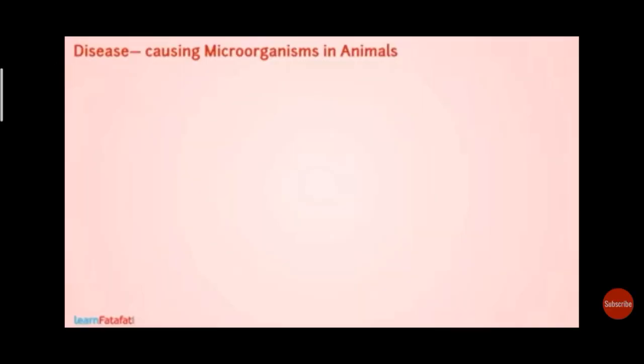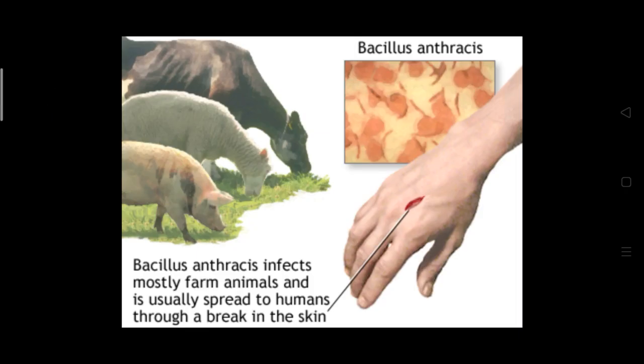Disease-causing microorganisms in animals. Anthrax is a dangerous human and cattle disease caused by a bacterium called Bacillus anthracis. These pathogens are present naturally in the soil and commonly affect domestic and wild animals around the world.